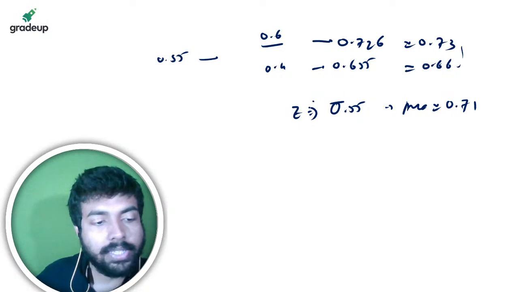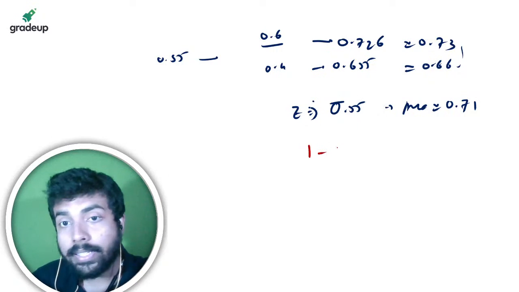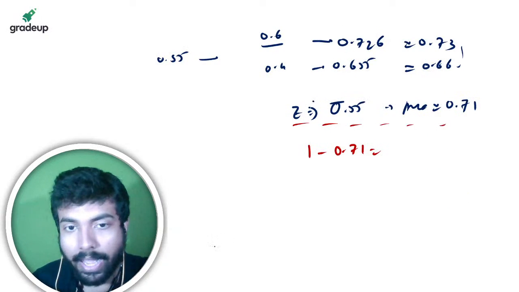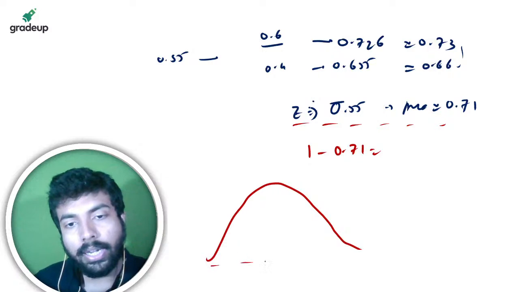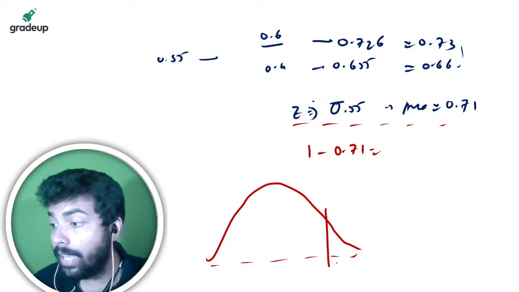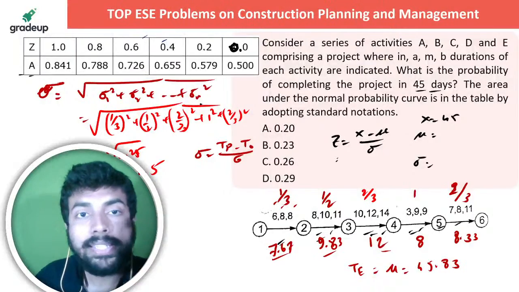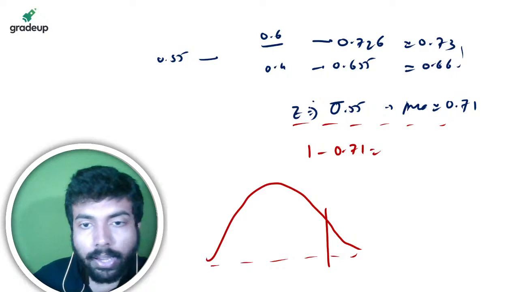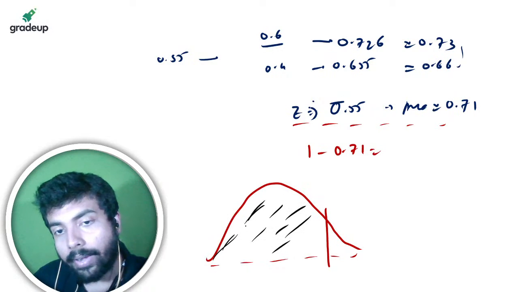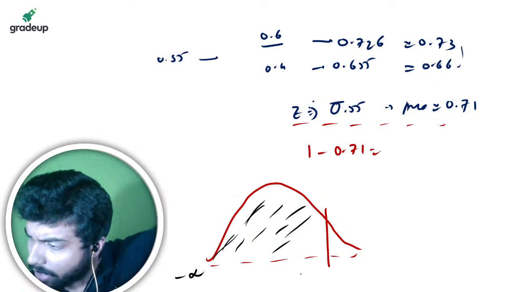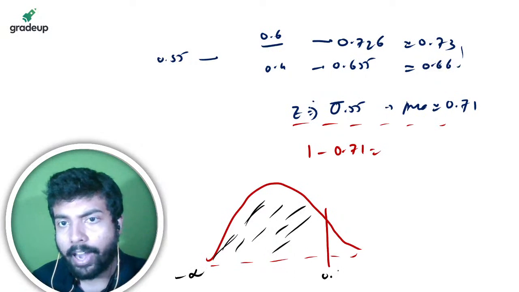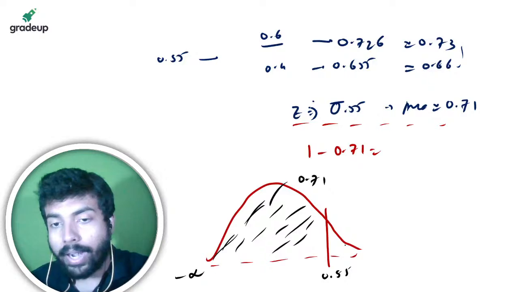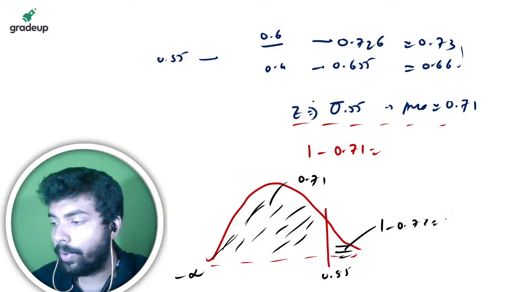So the area is 0.71, so that means 1 minus the area 0.71. What is 0.71 indicating? The area corresponding to Z is indicating this. As written here, for example, when Z is 0.2, it is 0.7579. What does that mean, sir? That means the total area below, from minus infinity, where the curve ends, up to that particular value 0.55, is 0.71. So what is this area, sir? This is 1 minus 0.71.